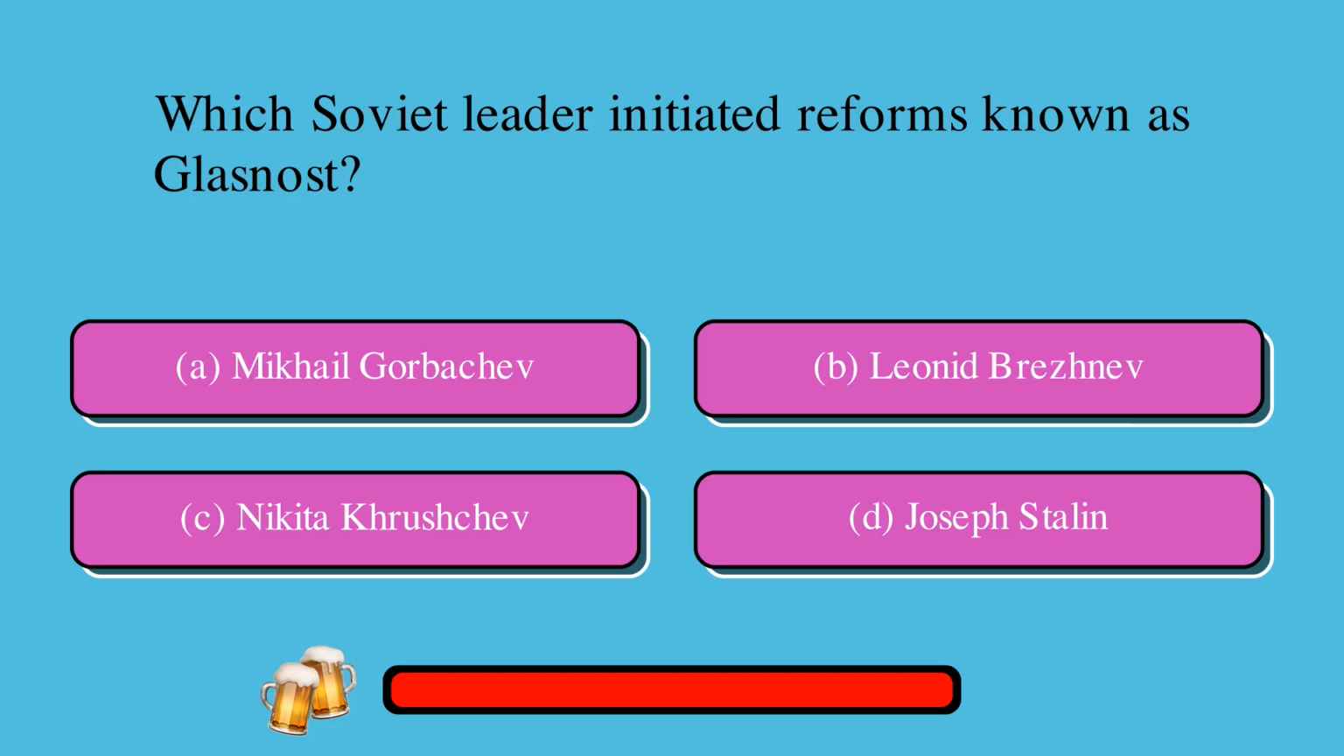Which Soviet leader initiated reforms known as Glasnost? A. Mikhail Gorbachev, or B. Leonid Brezhnev, or C. Nikita Khrushchev, or D. Joseph Stalin? The correct answer is A. Mikhail Gorbachev.